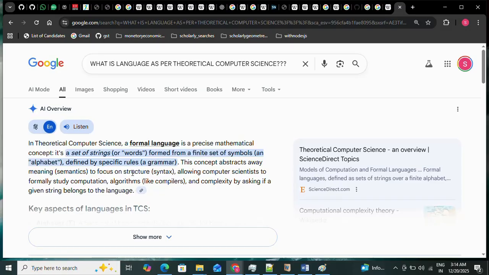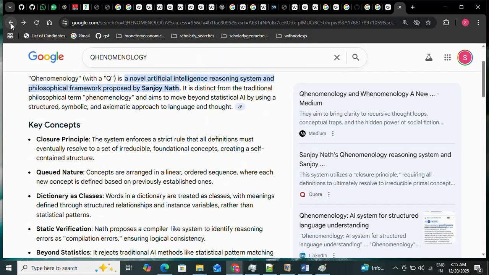Suppose I am talking in Hindi or in English or in Bengali, then first we have to prepare our mind, which is like an RLC circuit getting prepared to accept a certain grammar. In this way, formalization is the fundamental thing with which we will work in the Qhenomenology. And in Qhenomenology, we are formalizing our natural languages, and that is the beauty of this reasoning system.